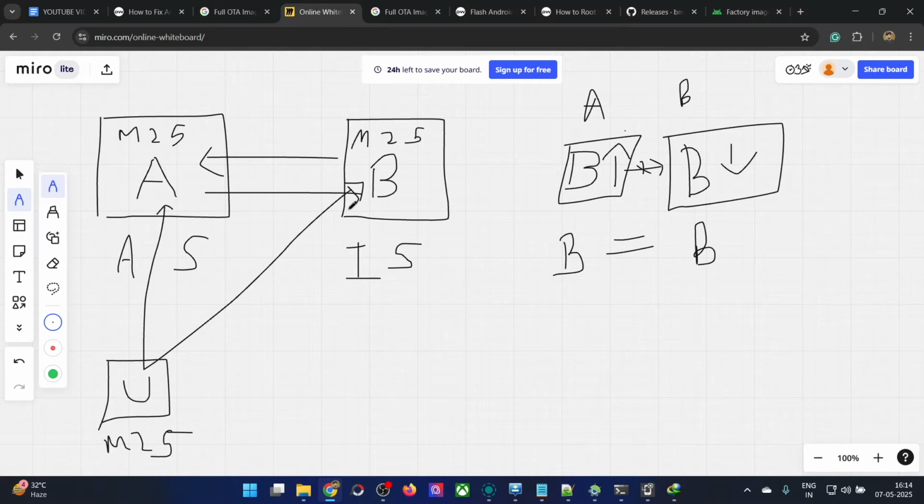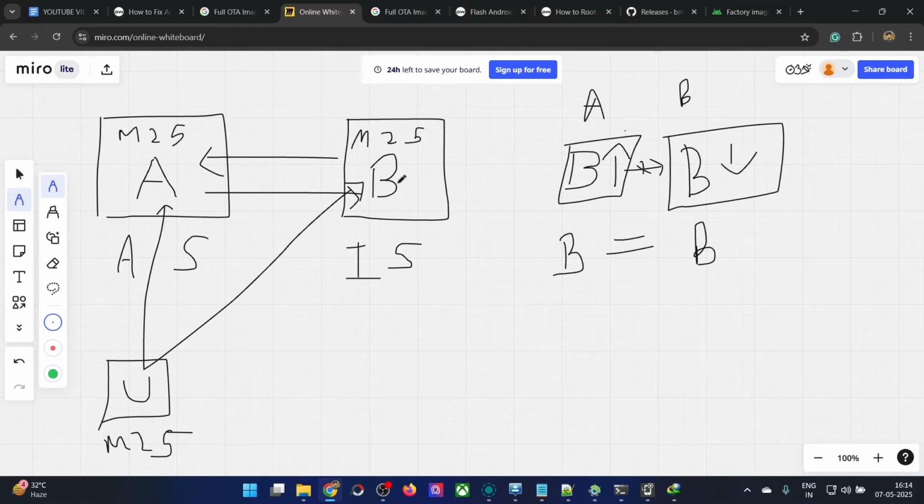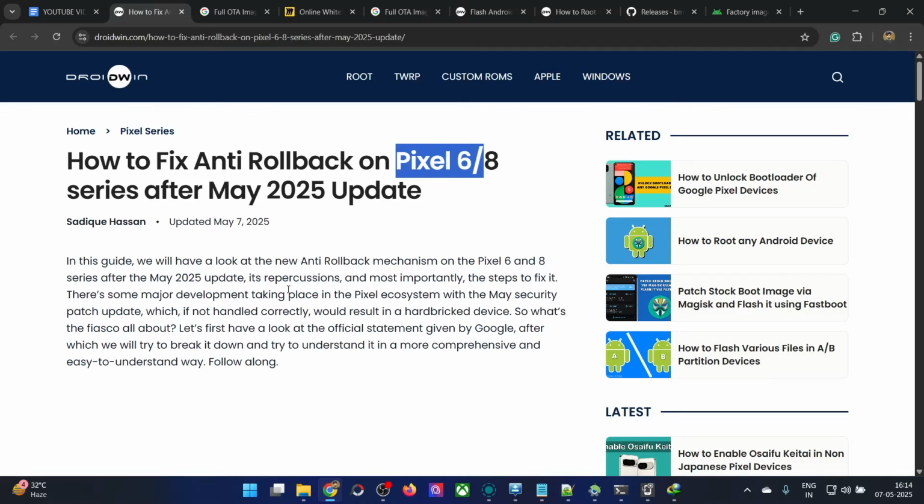If there's something wrong in the active slot, the fallback mechanism will initiate. It will try to boot by slot B, and since slot B also has the same version of the bootloader, it will be able to easily boot via slot B, and there will be no issue whatsoever. So in short, you just have to flash the May update across both slot A and slot B. With that said, let's try to understand the issue once again.